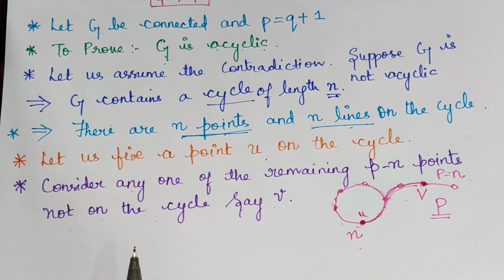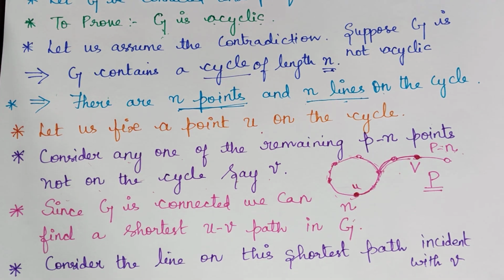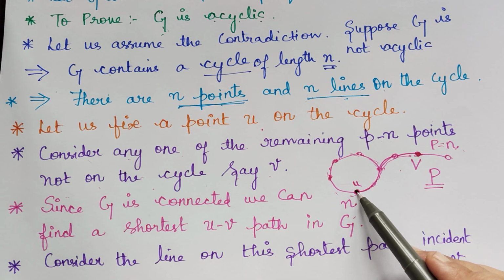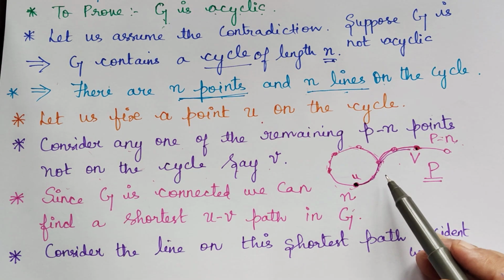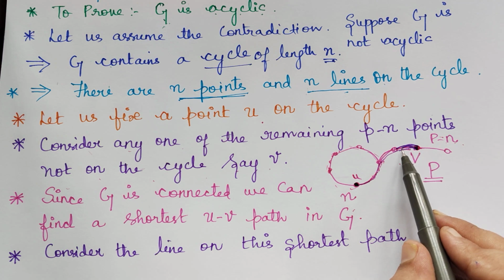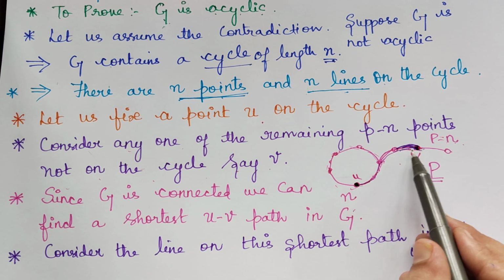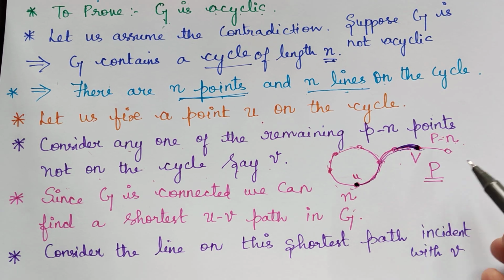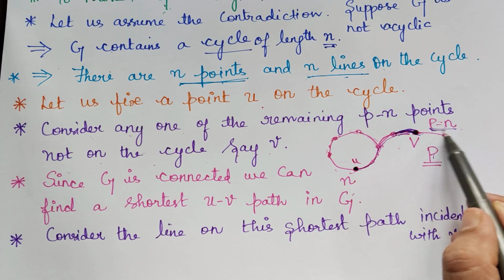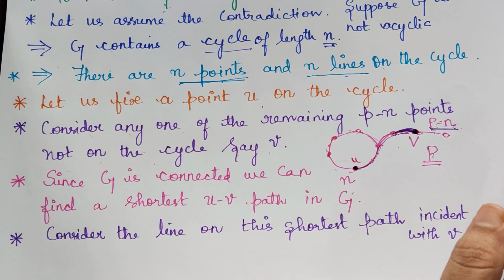So let me write that. Since G is connected, we can find a shortest path from u to v. Now consider a line which is incident with v in this shortest path. We are considering a line which is incident with v. Now what about the p minus n lines? They will all be distinct.